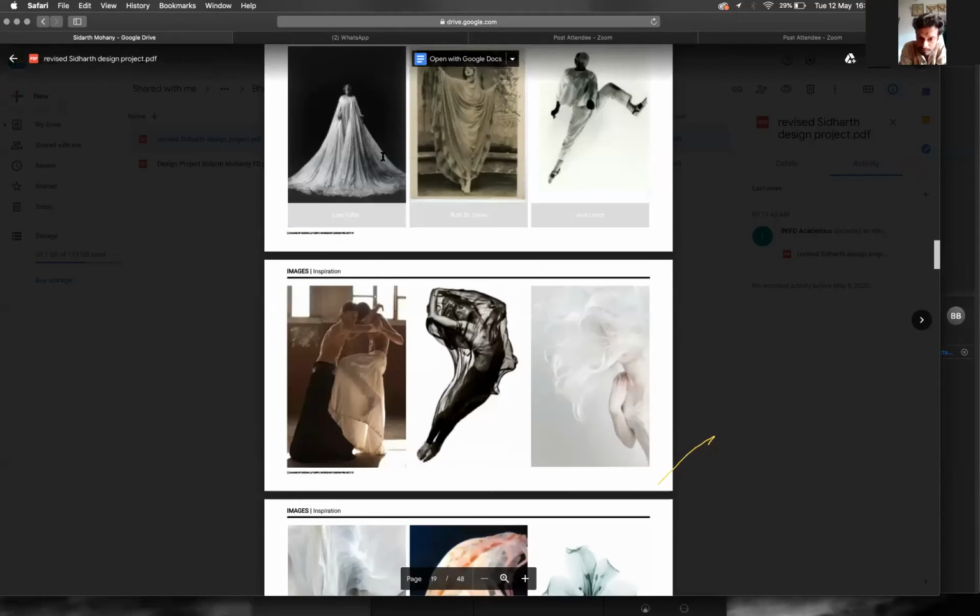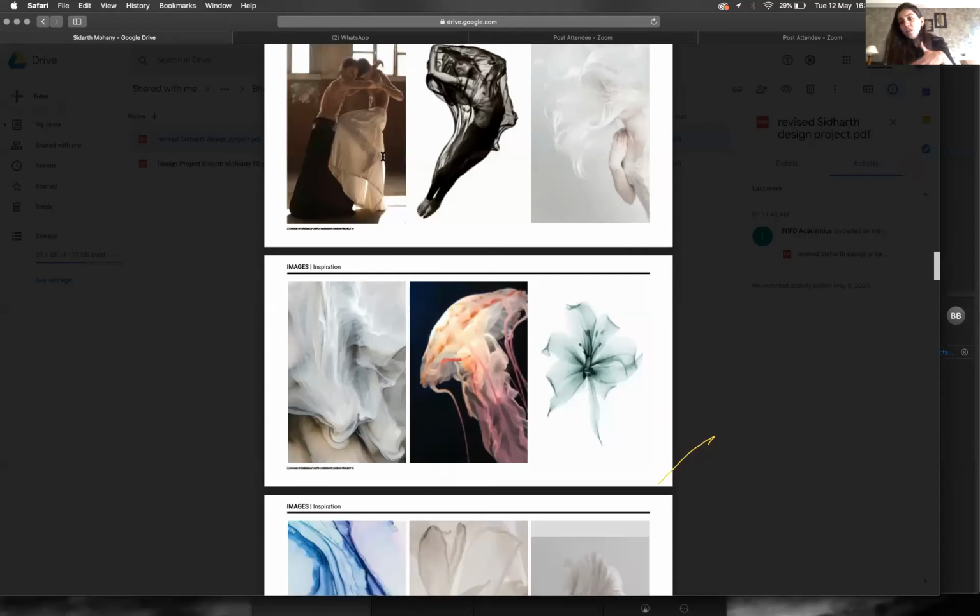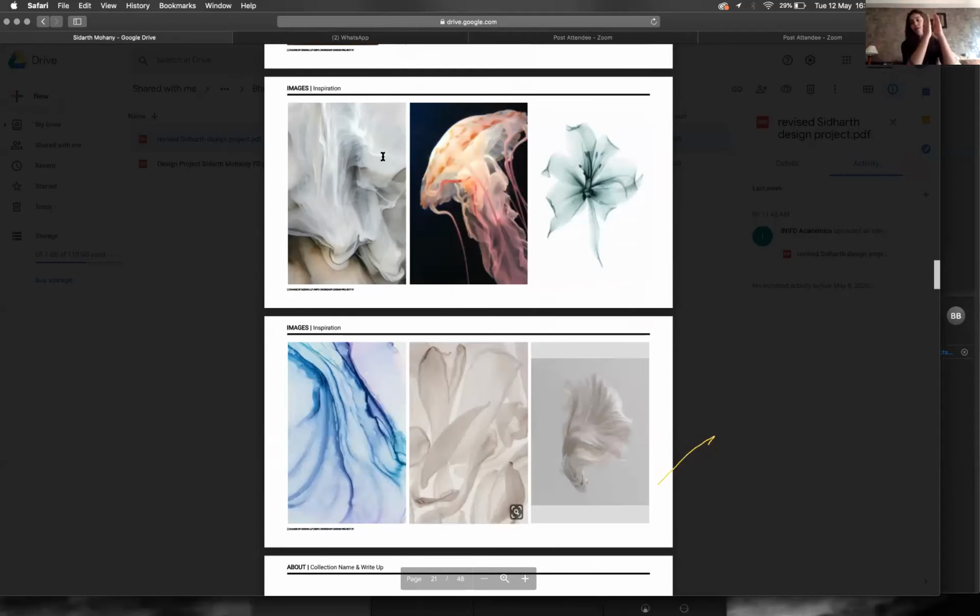Bring in some more images of the shibori. When you fold it up, crunch it up and then put color into it, you get very interesting lines and patterns. You can totally bring that in. So that should be your development after this.